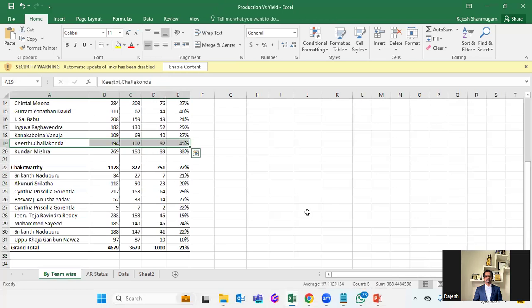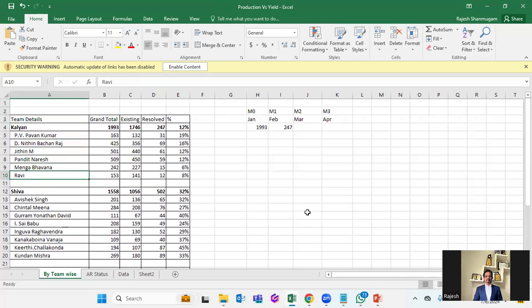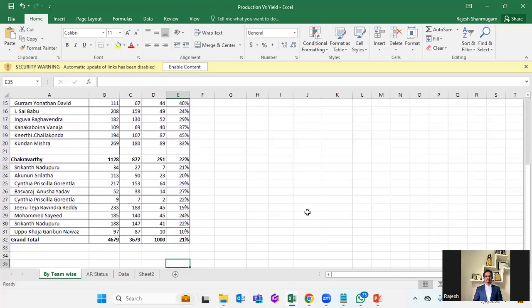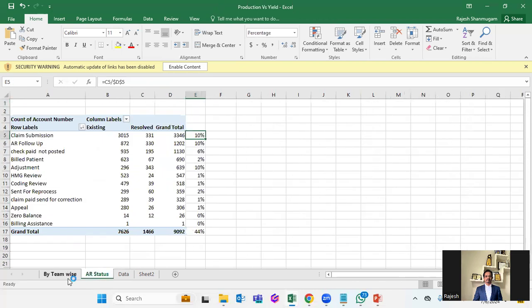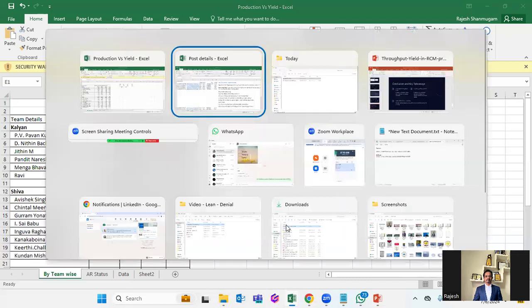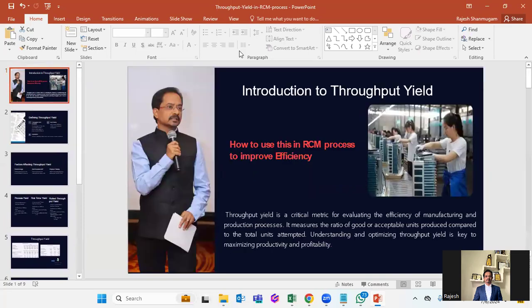See, this guy, if you see here, his resolution rate is 45%, right? So some people are good. Even the team leader, if you consider, is good at his resolution rate, first pass. And if you consider the second and third month, if you take 3 months, then it will give a real picture of where you need to focus, right? So these are all the metrics which are used in a different industry, which we can use for our lean methodology and to improve your RCM. Okay, this is today's topic. I hope this will be helpful for you, and we will cover one more topic going forward.